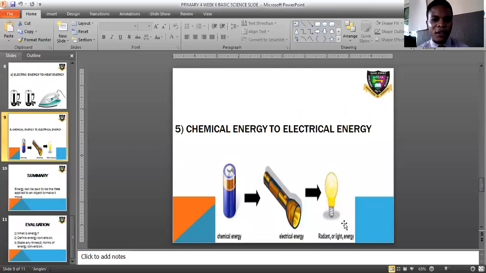Good. Last but not least is chemical energy to electrical energy. I told you that chemical energy involves your cells, your batteries. These batteries are put in other devices to produce light, to give you electrical energy. Is that understood?